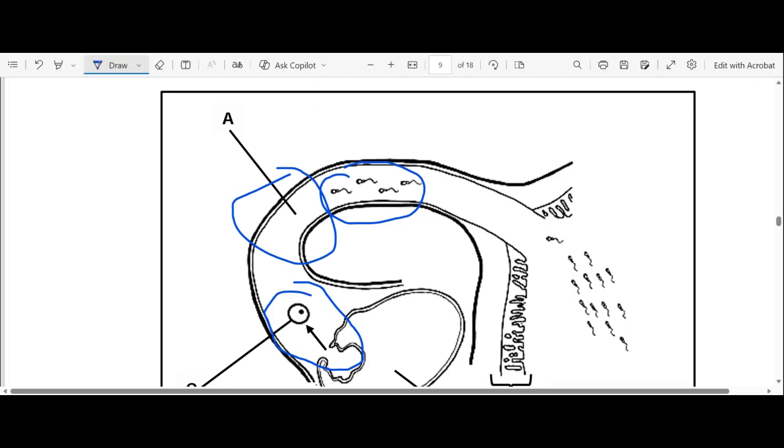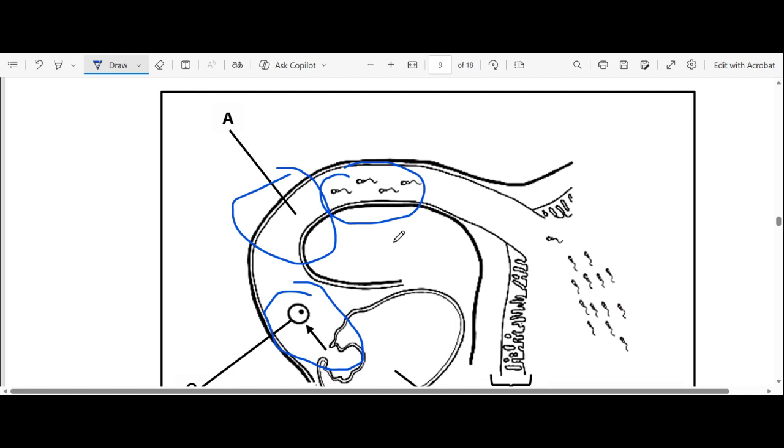And also it's not thick enough for implantation. So the embryo will definitely slip away from the fallopian tube, resulting in the death of the embryo. And also, it's not glandular, which are the necessary conditions for implantation. Does that make sense? So it's not structurally adapted for implantation, because it's the fallopian tube, the site of fertilization. I hope that makes a lot of sense.